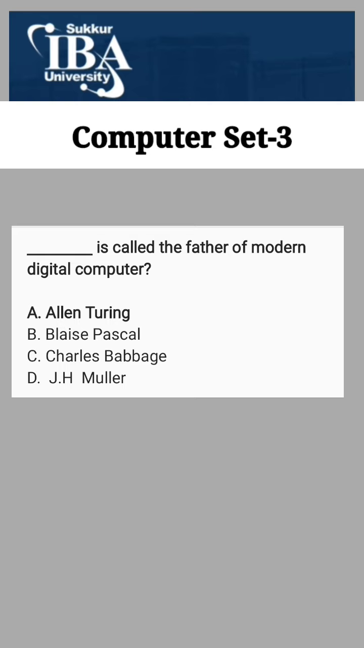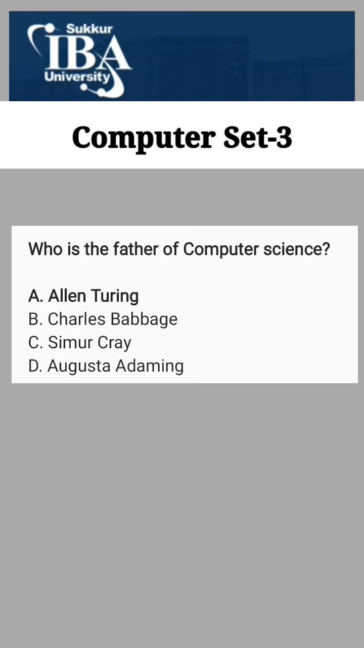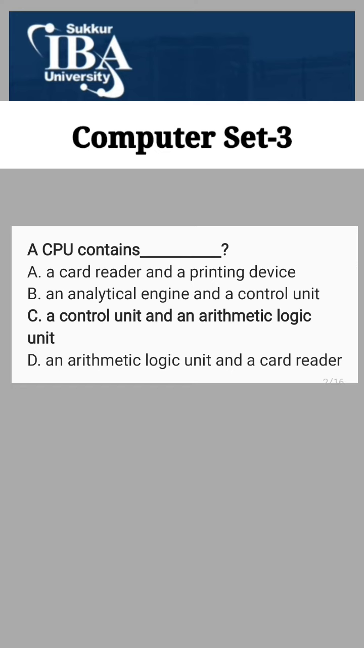S. Called the father of modern digital computer? A. Alan Turing is the correct answer. Who is the father of computer science? A. Alan Turing is the correct answer. A CPU contains C. A control unit and an arithmetic logic unit is the correct answer.